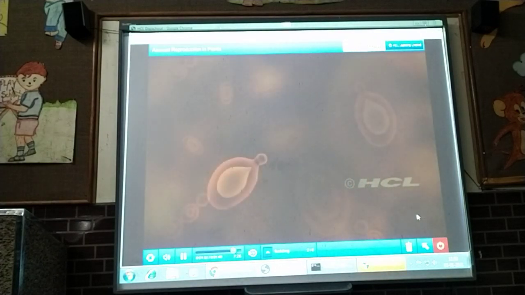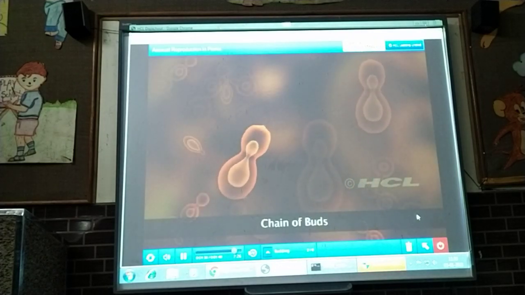Sometimes the bud may not detach immediately, and may remain attached to the parent cell. Chains of such buds can be seen on a single yeast cell.